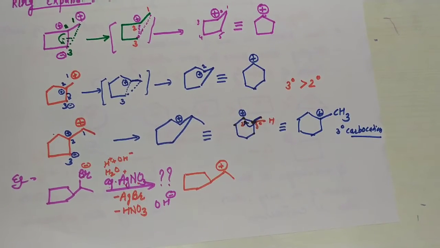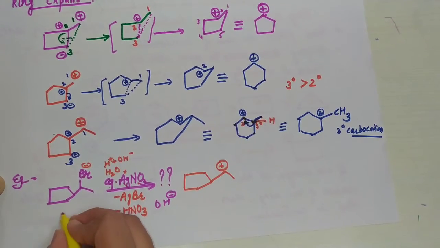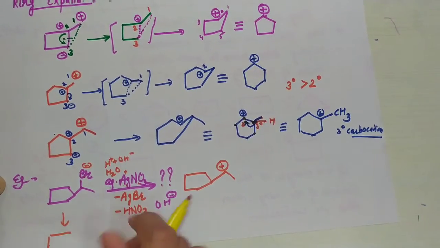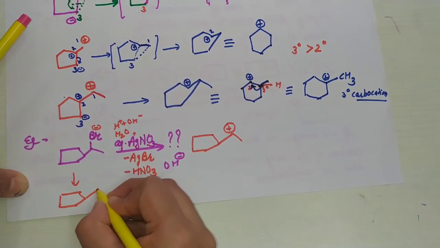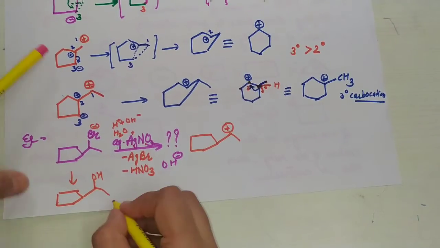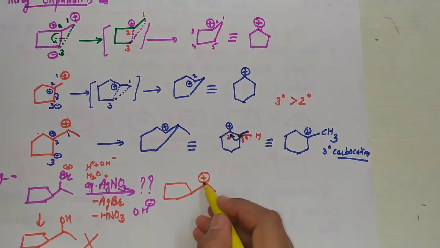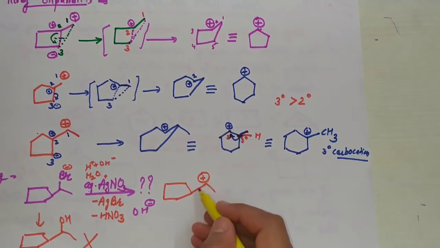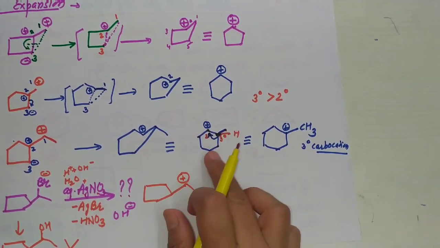If you don't know the ring expansion and contraction trick, then you write the product is, ये positive charge है, then OH combines over there. This is the product, but this is wrong. How will you do it? Firstly, you will convert it so the positive charge is outside the ring. So there is a ring expansion, just like the above example.